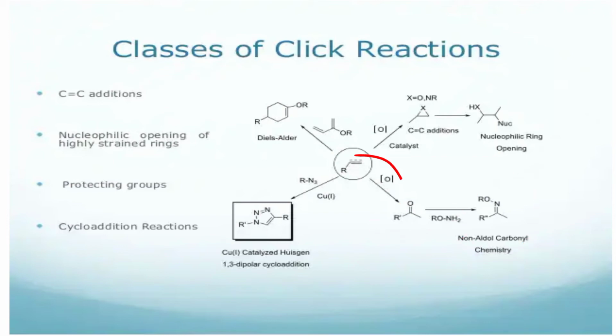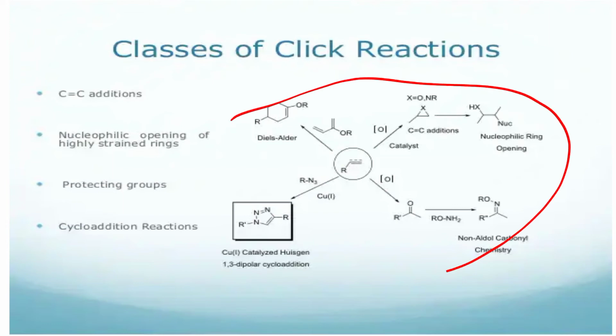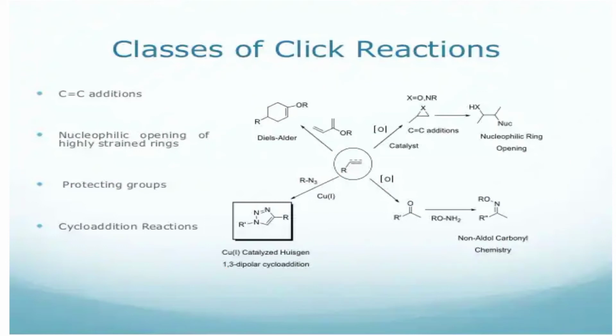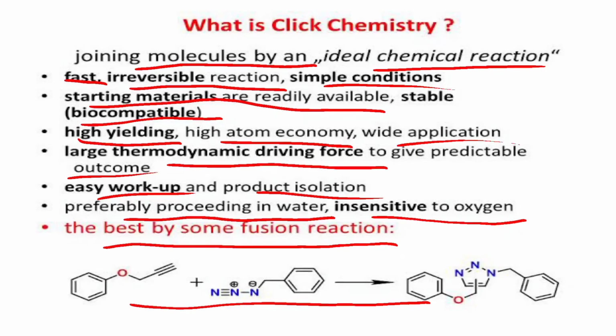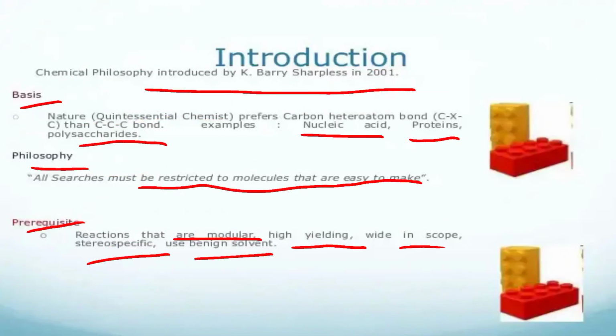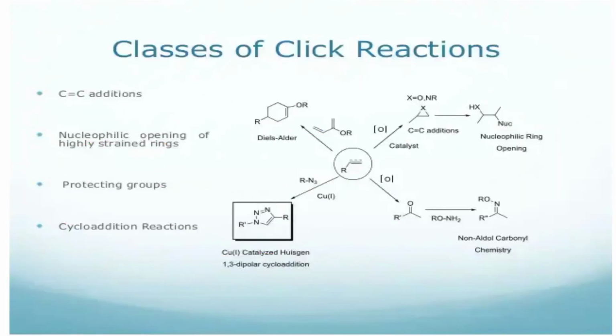First of all, this carbon-carbon double bond gets oxidized. Then a ketone is formed. This ketone reacts with the RONH2 amine functional group, forming this non-aldehyde carbonyl chemistry. So these are the reactions related to click chemistry, the classes of click reactions. These classes are also applied to polysaccharides, proteins, and nucleic acids. This is an example related to polysaccharide, protein, and nucleic acid.